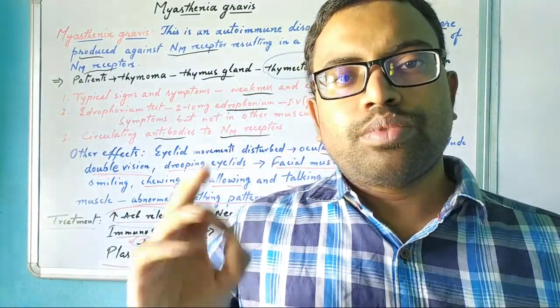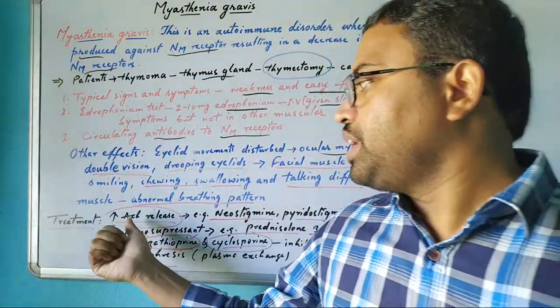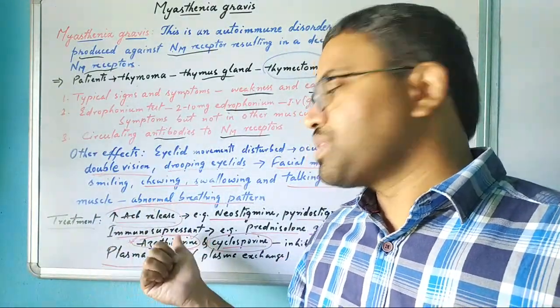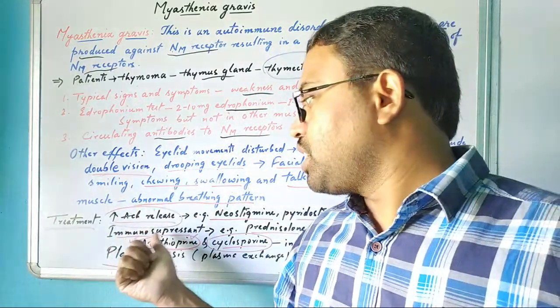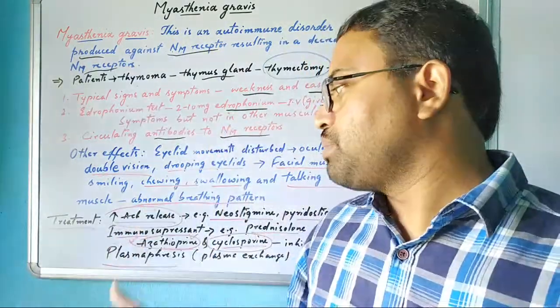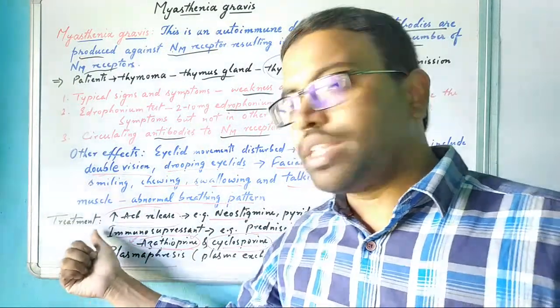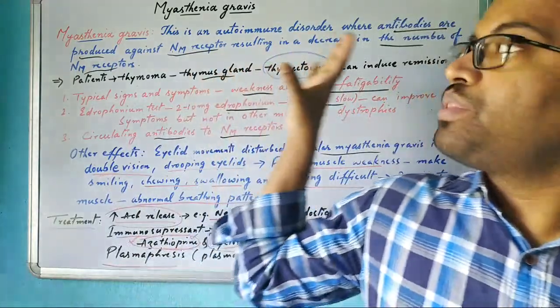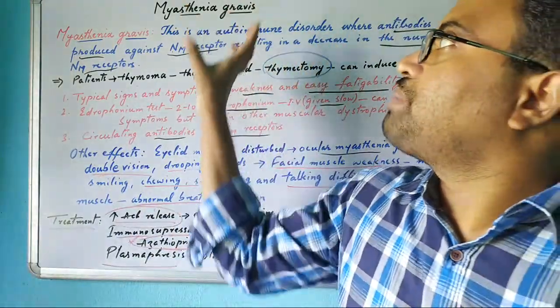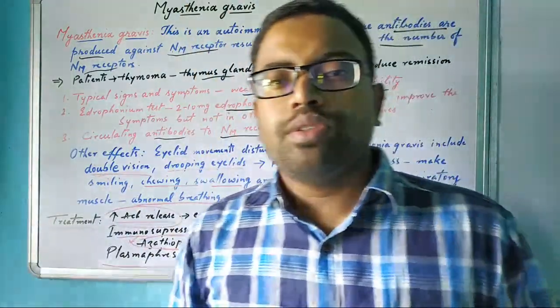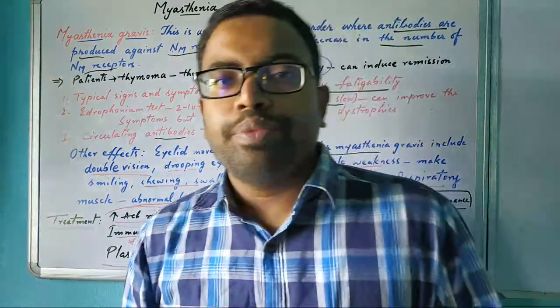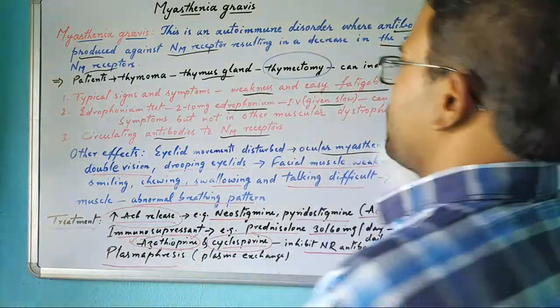So there are three methods: increasing acetylcholine release, immunosuppression, meaning suppressing the immune activity that produces the antibody, or plasmapheresis. By these three procedures we can relieve myasthenia gravis symptoms, or do the treatment. So how is the mechanism of action? Now I am drawing.